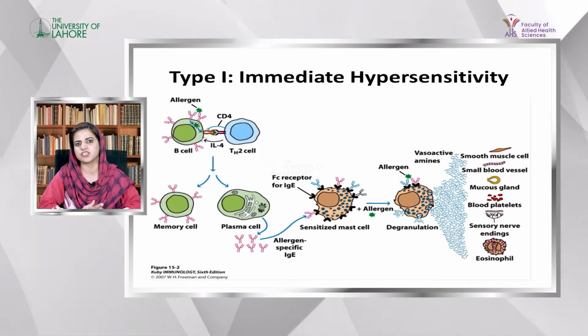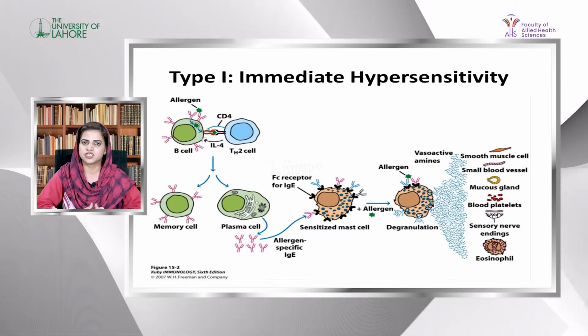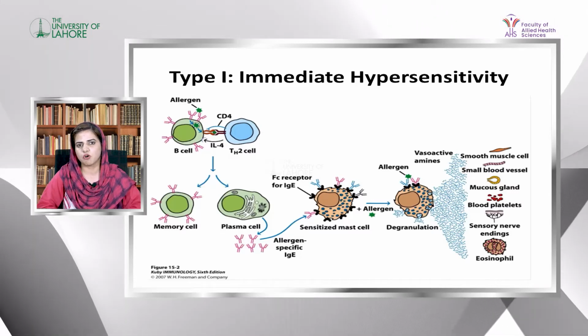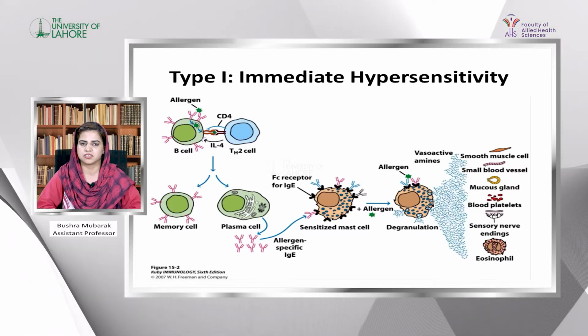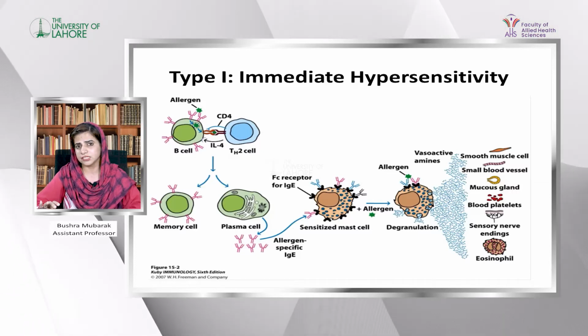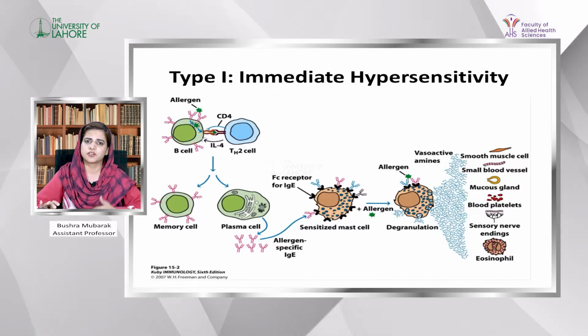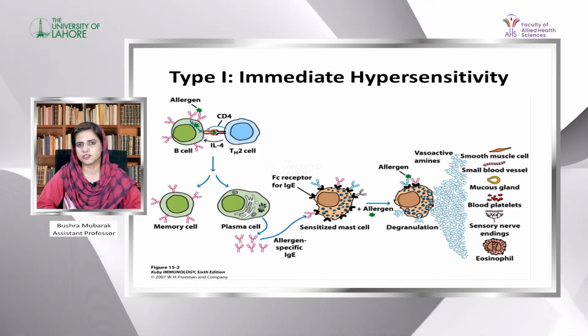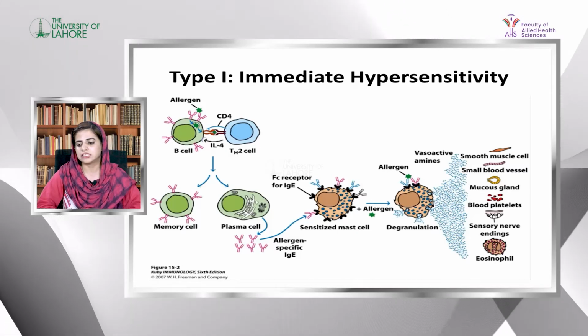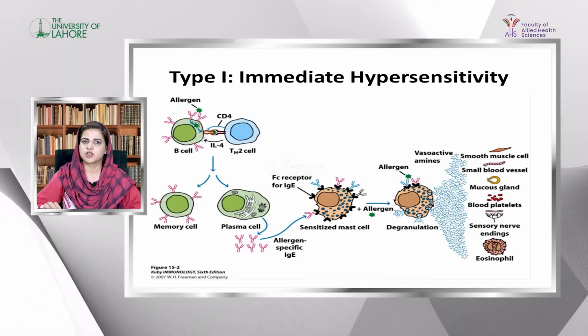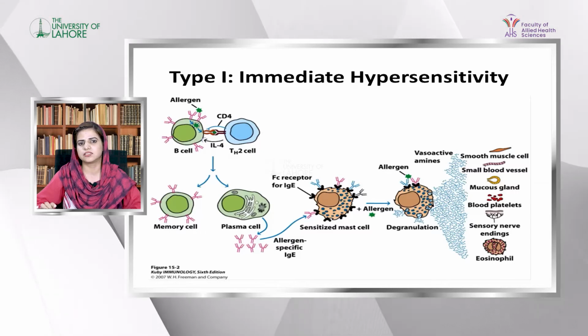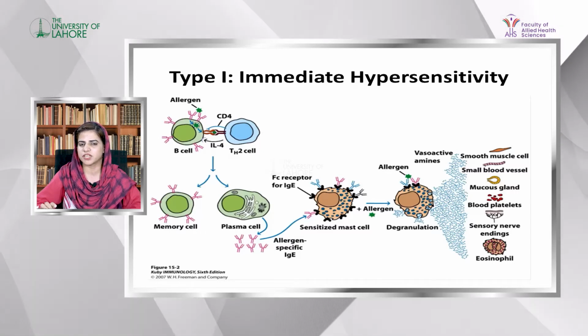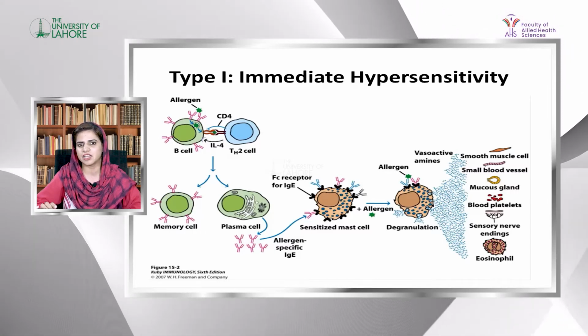This is the first exposure, when an allergen first enters the body of any hypersensitive child or person. After 2 or 3 months, when the allergen enters the body a second time, this allergen will cross-link with the IgE antibodies present on the surface of mast cells and basophils.